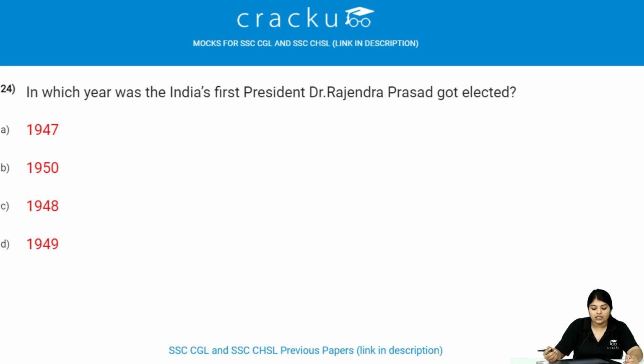In which year was India's first president, Dr. Rajendra Prasad, elected? He got elected in the year 1950. Don't get confused with 1947, it is 1950.